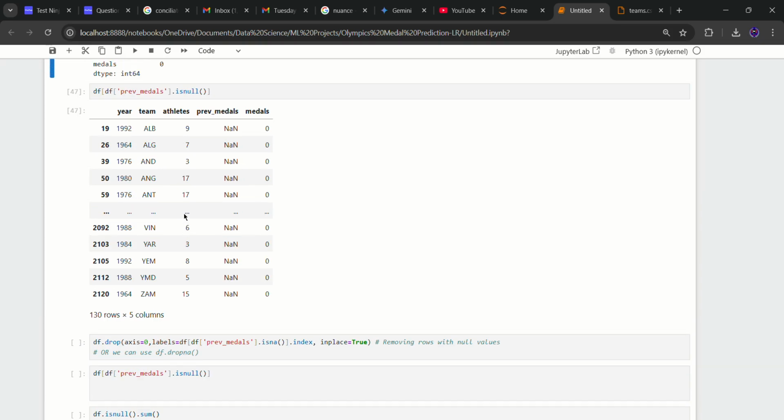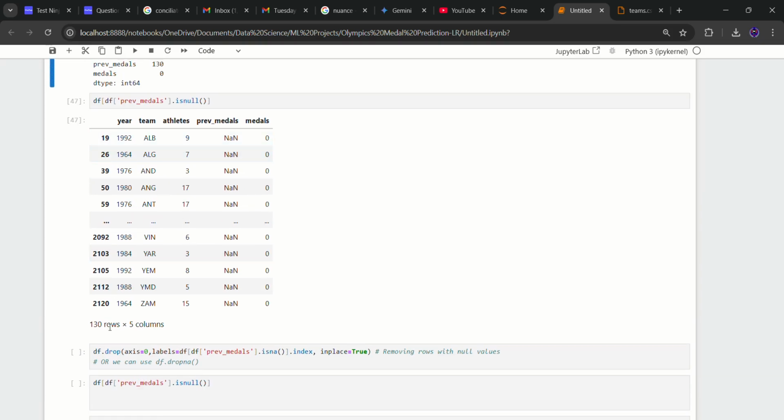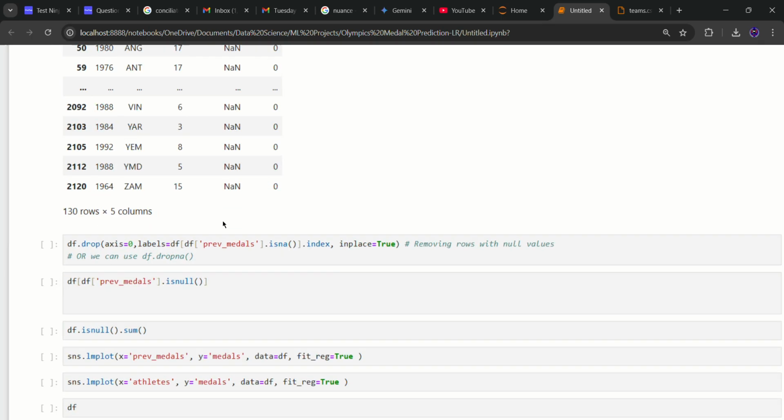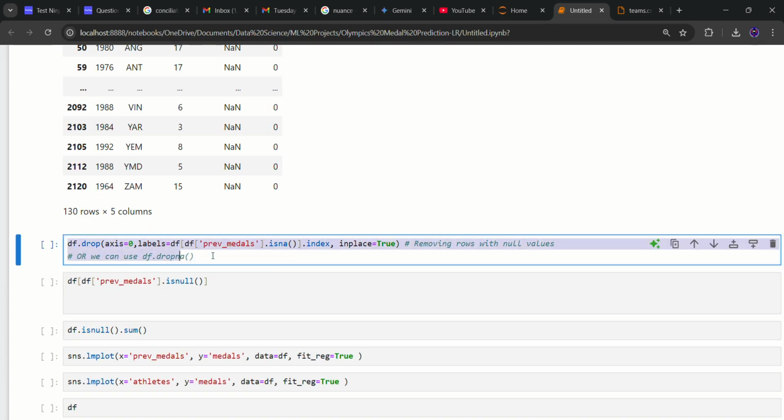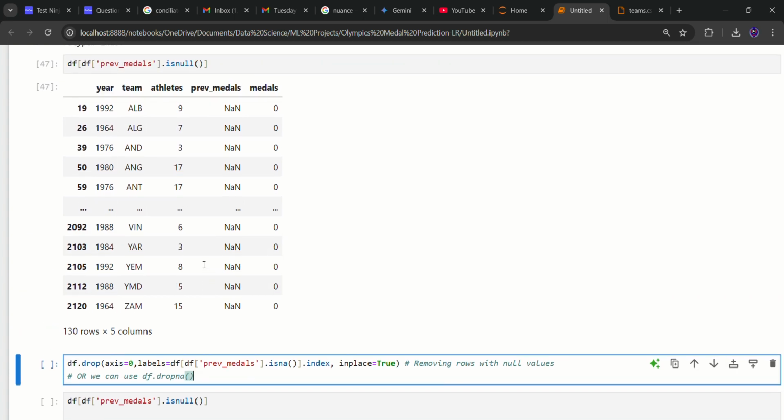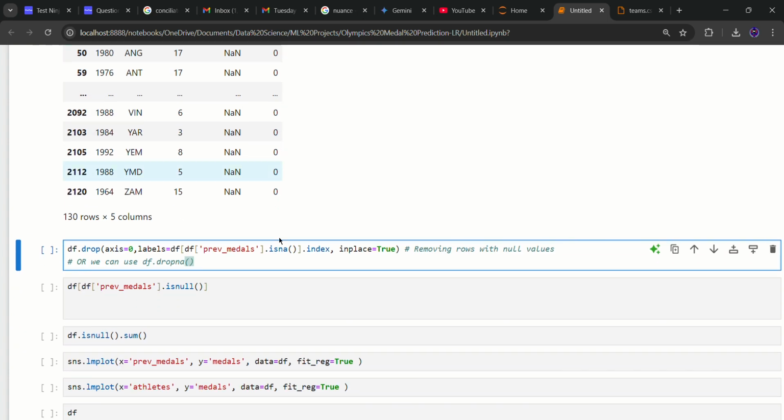Now let's drop the 130 rows which have a null value in previous medals. Okay, this line is quite complicated, but later I found that df.dropna is a method with which we can easily drop all these rows.